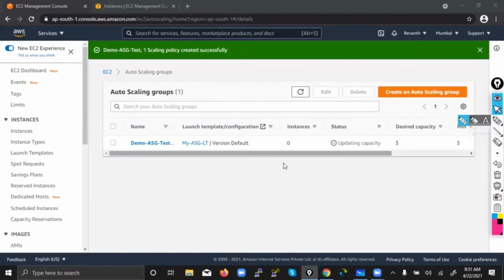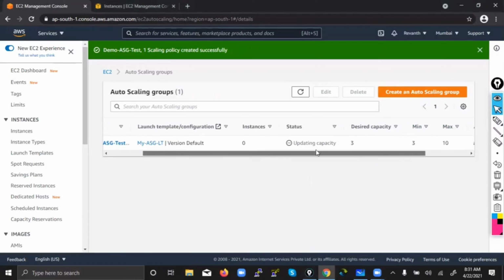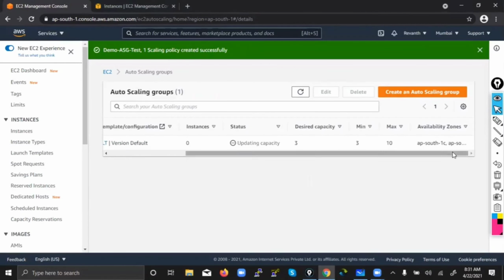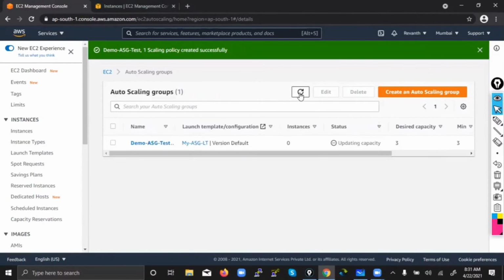Here you can check all the configuration, whatever you have set: minimum 3, maximum 10, what are the availability zones, everything you can see. Just refresh, see. How many instances have launched automatically till now? 2. True. Give it some more time, it will launch one more also, 3 will come automatically.